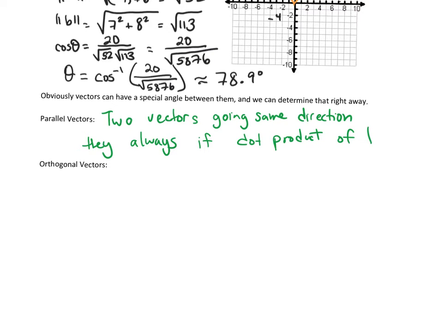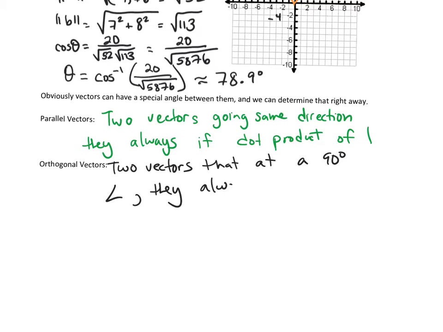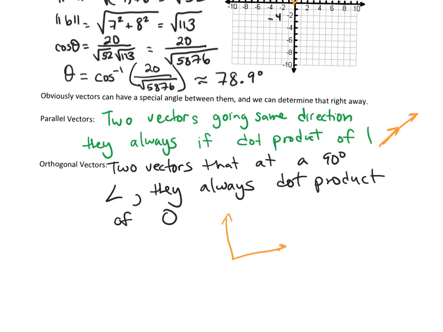Now an orthogonal vector, same kind of idea. It's going to be two vectors that meet at a 90-degree angle. And the way you can see that, they always have a dot product of 0. So if you have orthogonal vectors, they always have a dot product of 0. So 1 is going to be parallel and 0 is going to be orthogonal. So the parallel vector is 1 this way and then 1 the same exact way. And then orthogonal, just like it would sound, two vectors that meet at a 90 at their tails.